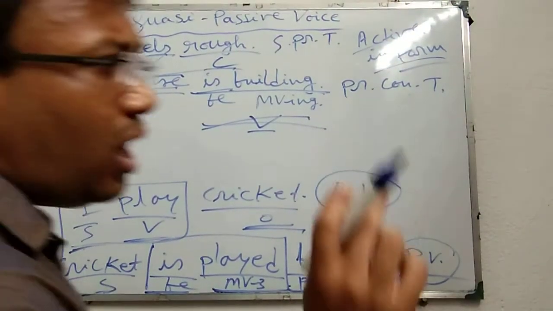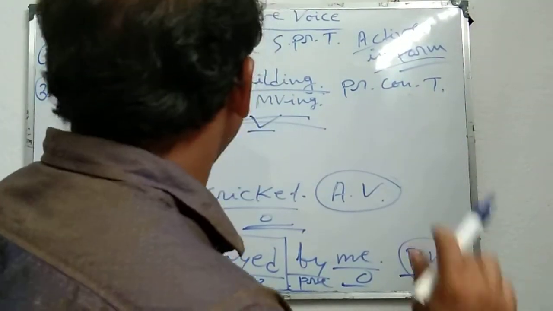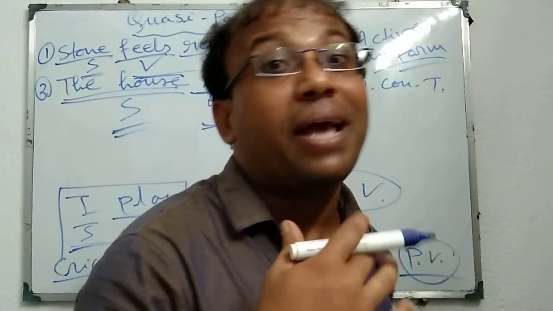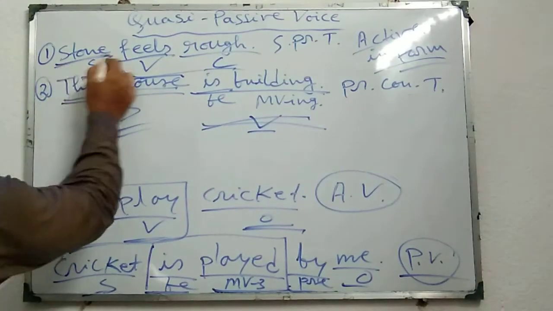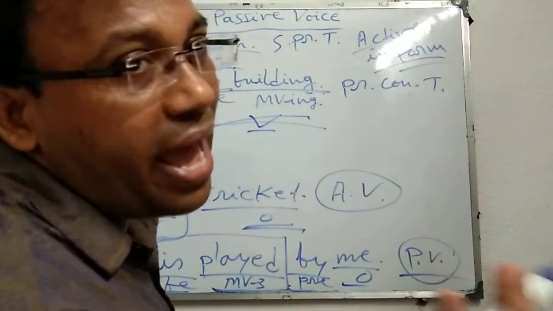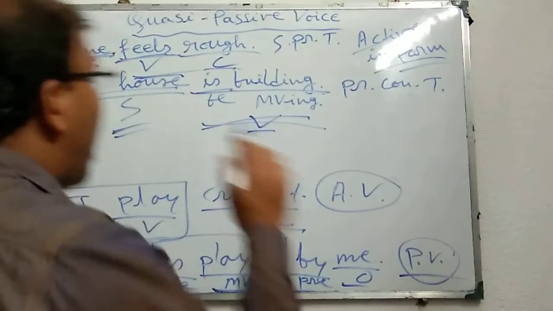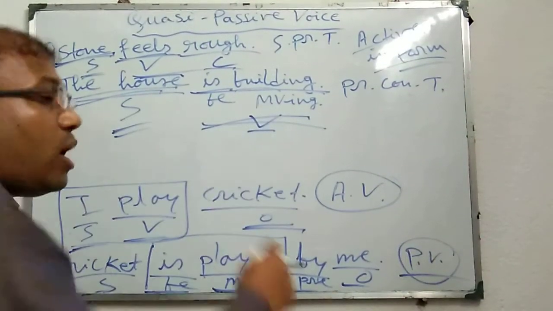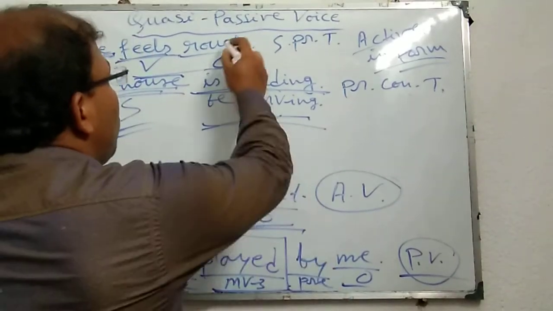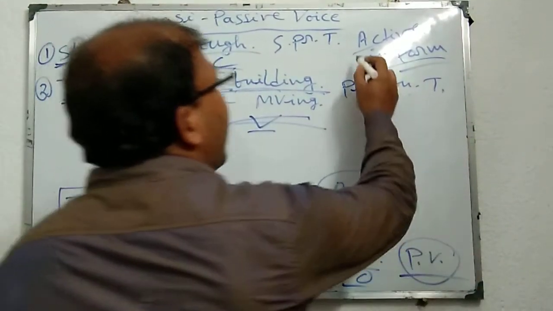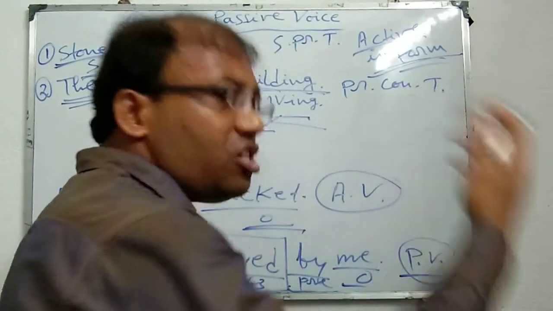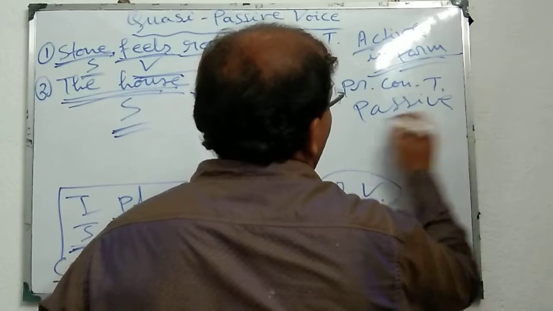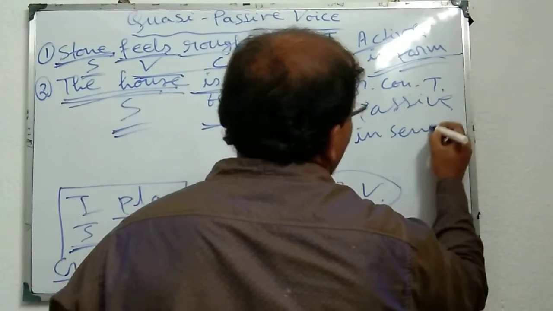But if you watch carefully, you must note that the meaning of the sentence is like passive voice, because the subject stone cannot do the action of feeling. The house cannot do the action of building. That's why we can say that these two types of sentences are active in form or active in structure, but passive in sense or meaning.